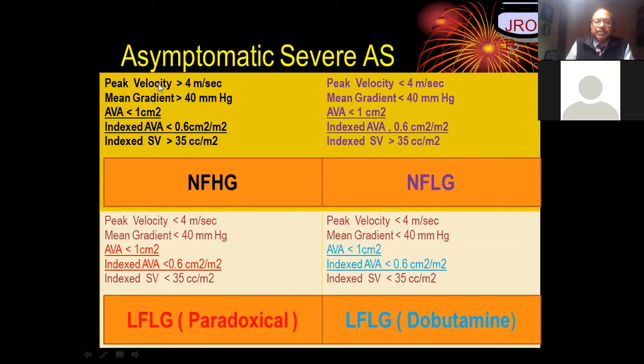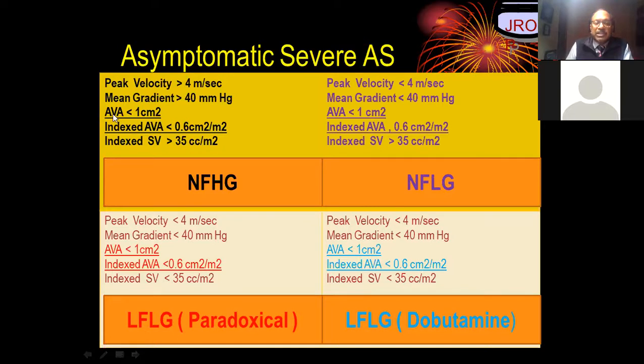We look at these 5 parameters. Based on them, there are 2 parts: normal flow and high gradients. What do we mean by normal flow? Indexed stroke volume more than 35 ml per meter square is normal flow. High gradient means more than 4 meters per second, with a mean gradient of 40 millimeters of mercury.